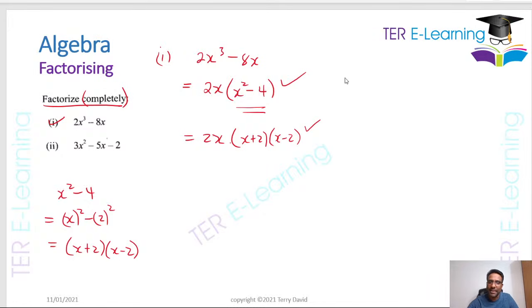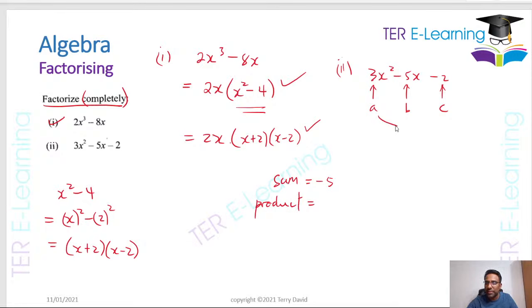Now let's look at part 2, which is a quadratic, 3x squared minus 5x minus 2. Again, I'm going to use the same method I used just now. This here is A, this here is B, and this here is my C. I'm looking for two numbers whose sum is equal to whatever B is, so in this case, minus 5, and whose product is equal to A multiplied by C. So that's 3 multiplied by minus 2, which will give me minus 6.